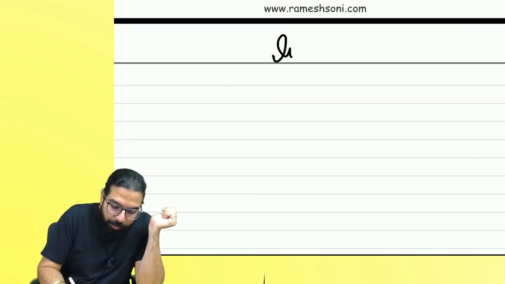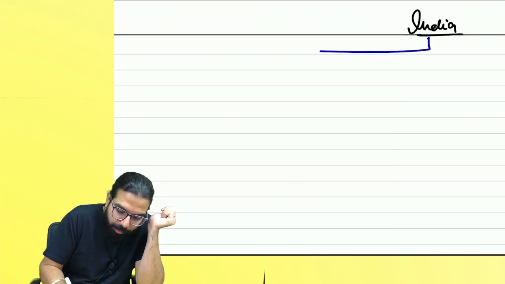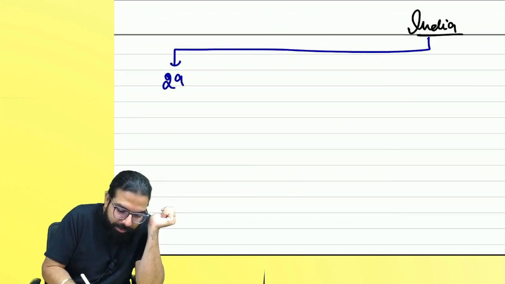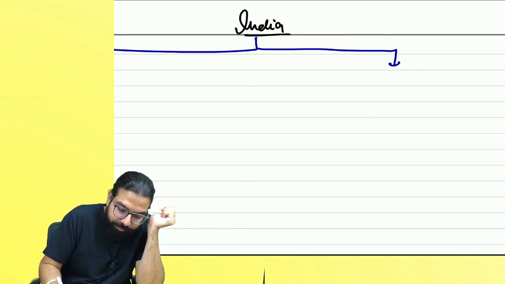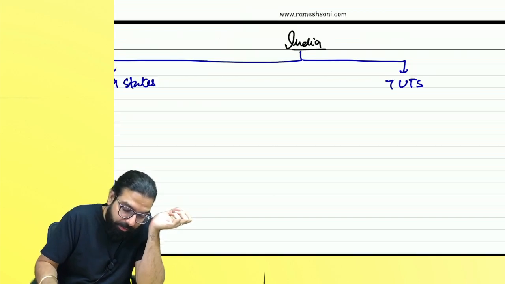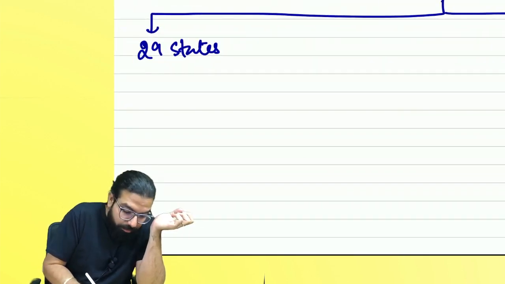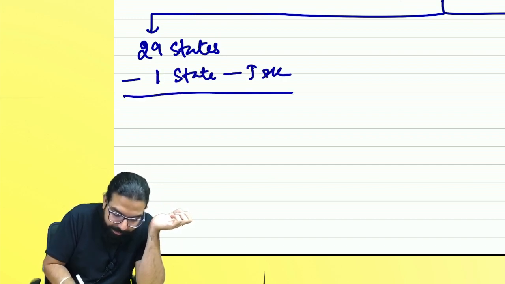Can you tell me how many states are there in India, everyone? How many states? Venkat still says 29. And how many UTs? 7 UTs. Okay. You know what, Venkat? Minus one state, Jammu and Kashmir. Correct or not, everyone? How many states do we have?